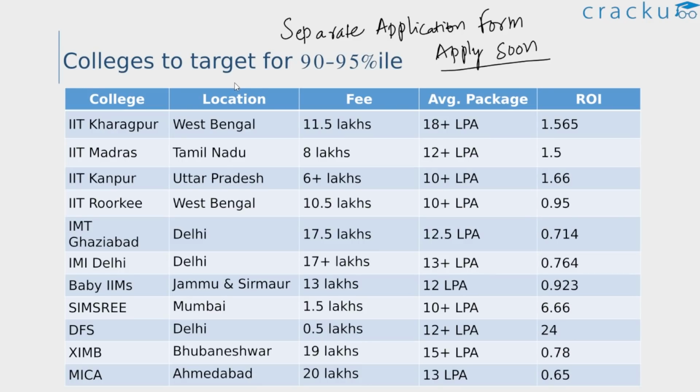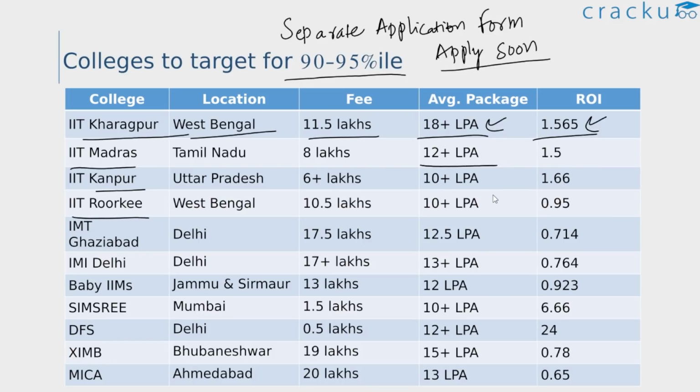Now these are the list of colleges under the 90 to 95 percentile range. Firstly, we have IIT Kharagpur. It's located in West Bengal, as we all know. The fee for this college is around 11 to 12 lakhs, and the average package is 18 plus lakh per annum. So the average package is higher than the fee, and hence in terms of ROI, this is a fine college to consider. And similarly, these are the other IITs, IIT Madras, Kanpur and Roorkee.